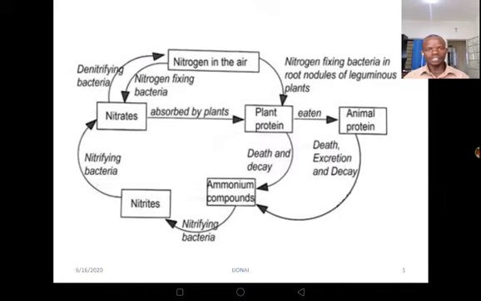Now these nitrates can easily be absorbed and taken up by the plants to form plant proteins. At the same time, these nitrates can also be converted into free nitrogen that will eventually join the atmosphere. So that entire process gives us the nitrogen cycle.